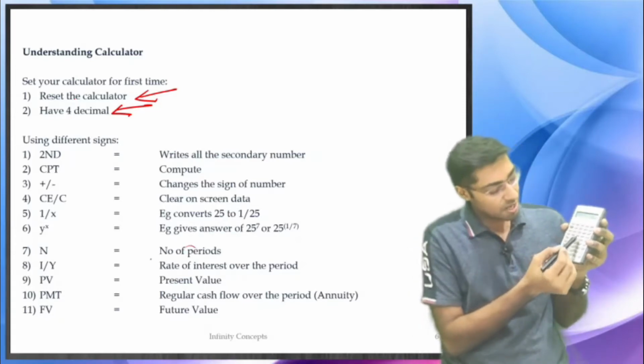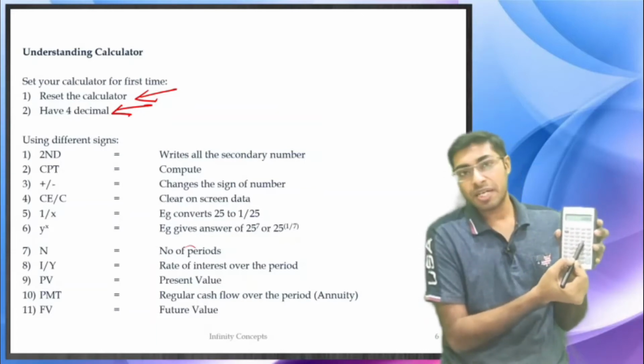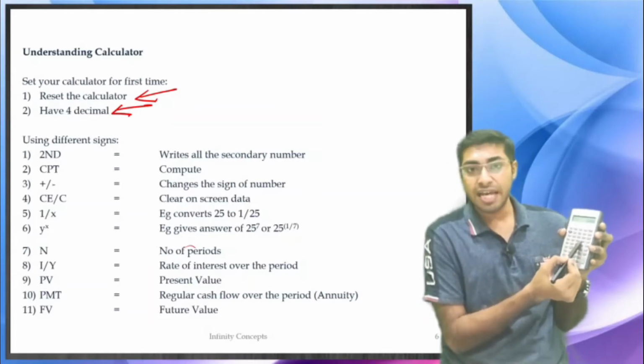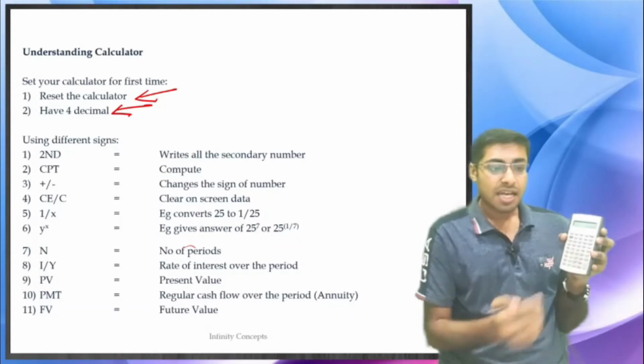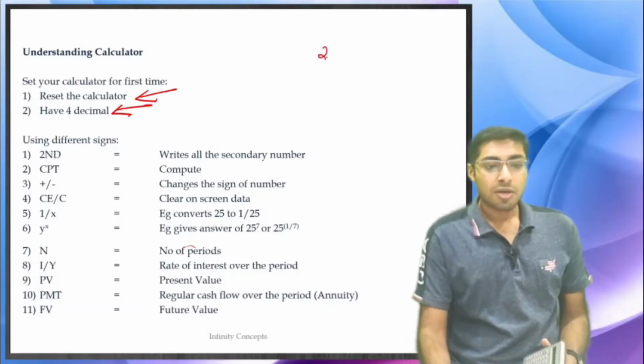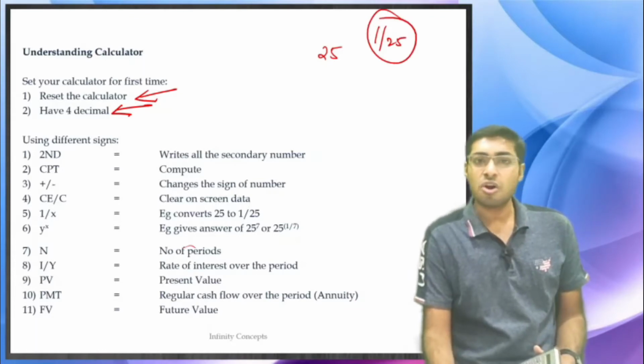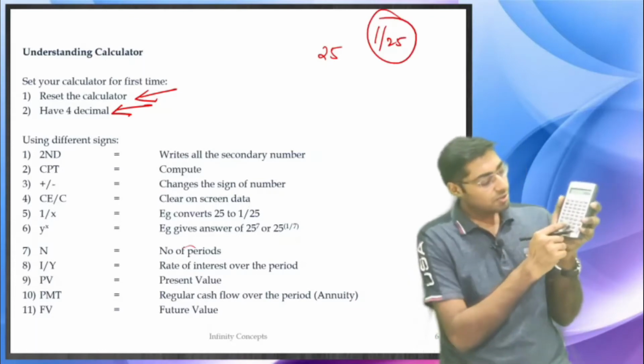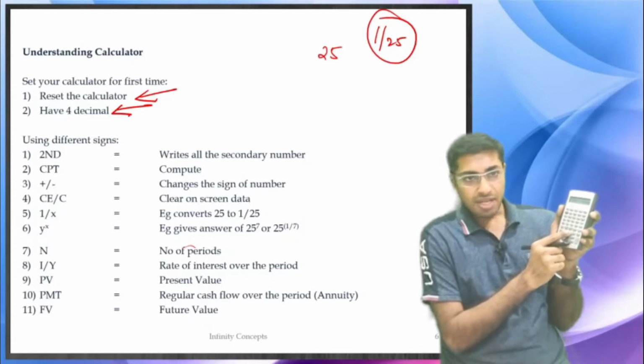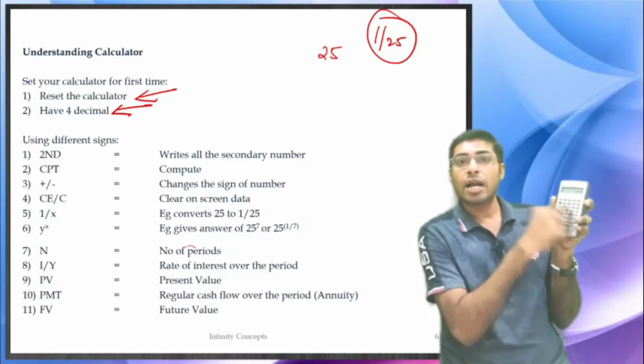Then there is something known as 1 by x over here. Next to the division sign, there is 1 divided by x. If you want to convert 25 into 1 by 25, what is 1 divided by 25? You don't know. So you press 25 and then immediately click on 1 divided by x.